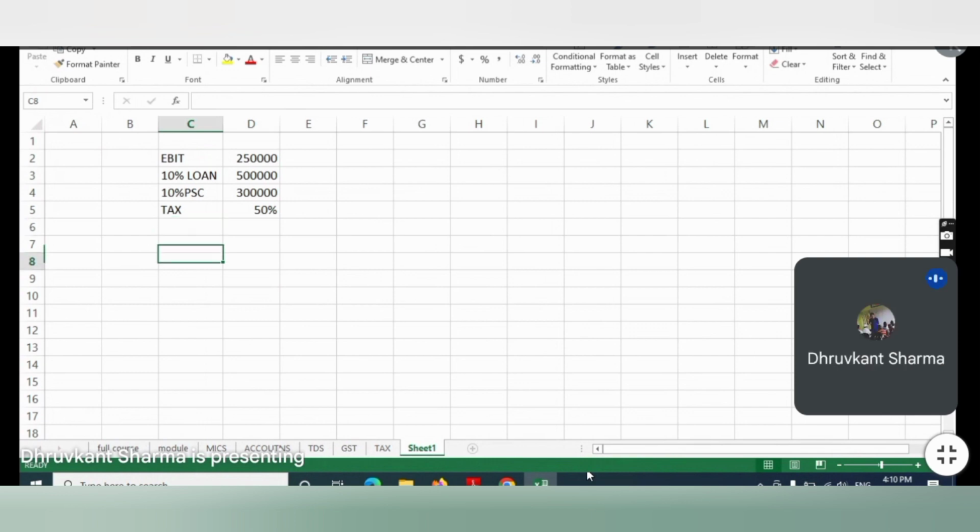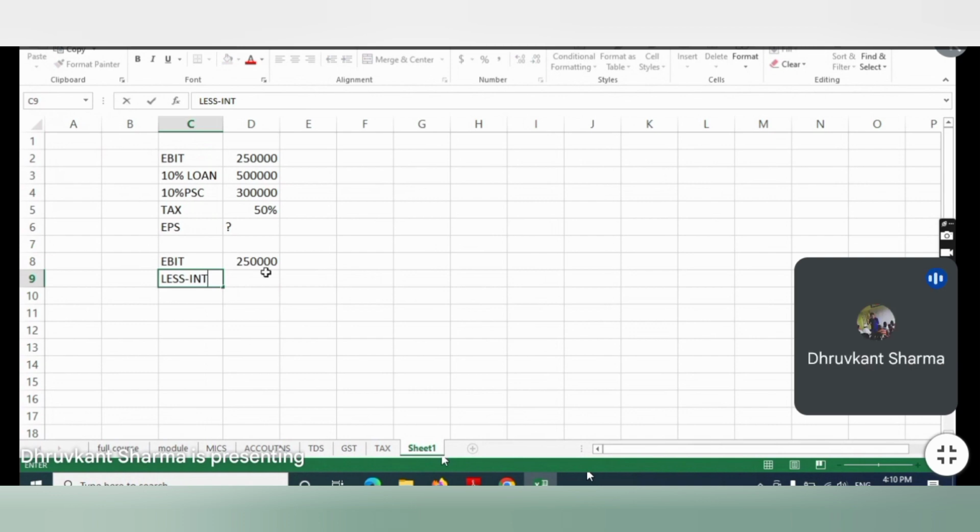So the question is asking, what is the EPS? How will we calculate it? We simply put the statement-wise format. First, we put the value of EBIT that is given to us, that is 250. Right. Then we will deduct what? Tell me, if you remember the chart,